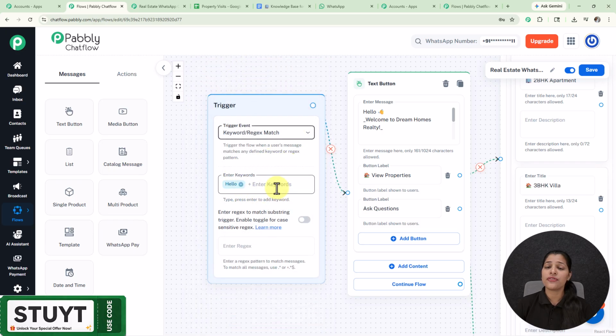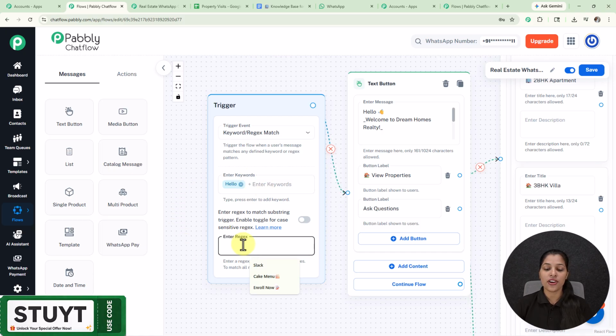Now you might be wondering, what is this keyword and regex? So keywords are the words which initiate your WhatsApp chatbot. Now let's say I want to initiate my WhatsApp chatbot as soon as someone types this message, that is hello. So here I have made this word my keyword, and afterwards we are getting this option for regex. So regex is basically the short form for regular expression. These are used for advanced user input. So if you want to trigger any advanced user input, then you can enter regex like this. But for now, as I already have my keyword, I'm removing this regex from here.